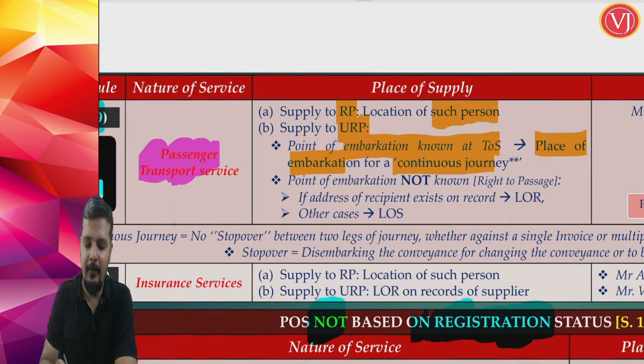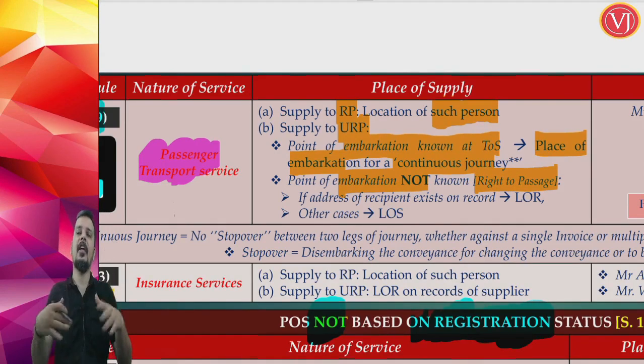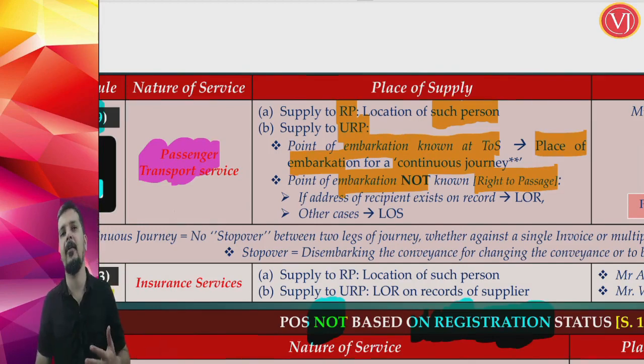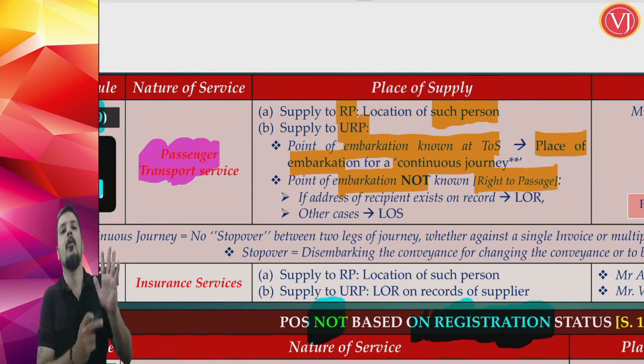If point of embarkation is not known at the time of supply, which means you are talking about a travel pass, right to passage. Using that travel pass, you can keep on traveling. Today you will travel, tomorrow you will travel, maybe 3 days you will not travel, thereafter the 5th day you will travel, 6th day you will travel, another 3 days you will not travel, then the 10th day you will travel, another 5 days you will not travel, etc, etc. Right to passage. You pay amount in advance, you get a pass, a travel pass.